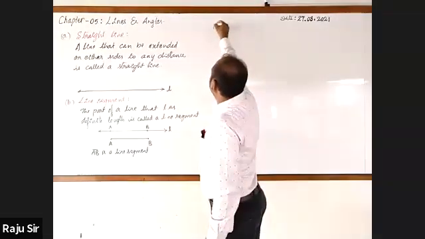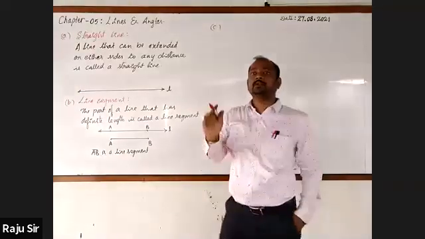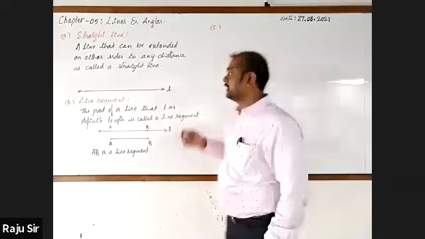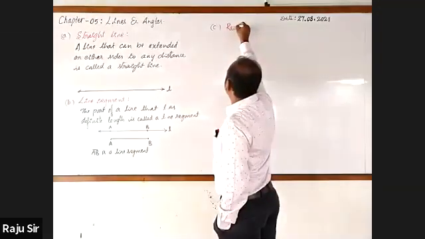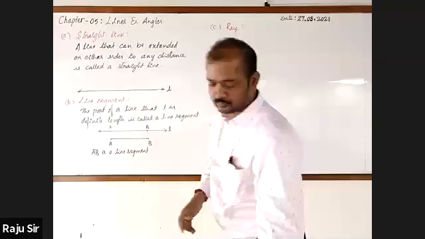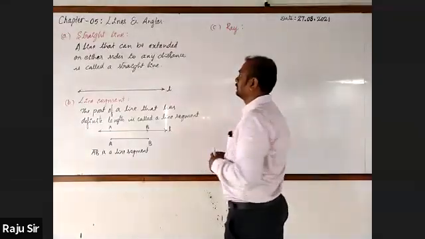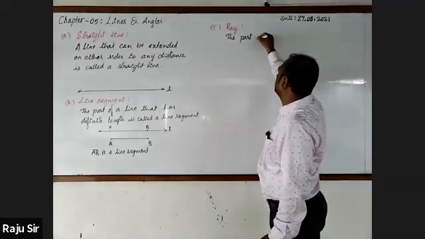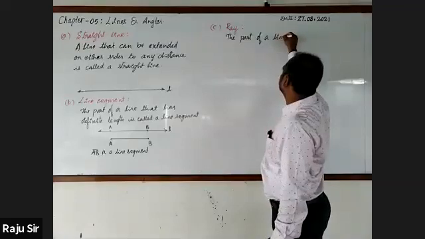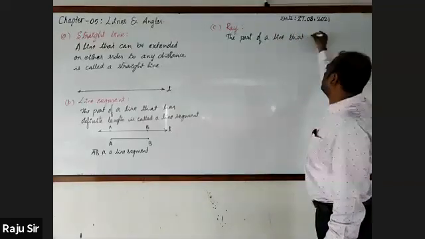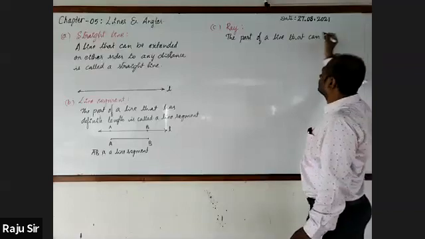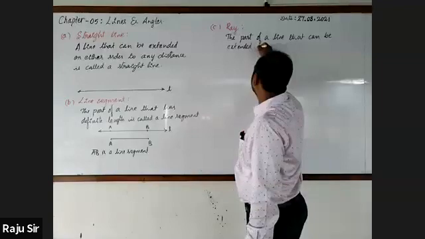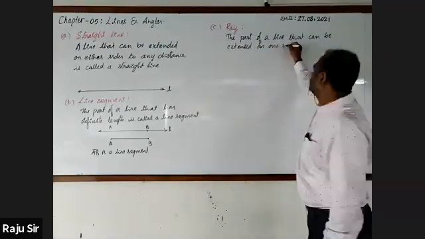What do you call a part of a line which can be extended on one side? A ray.